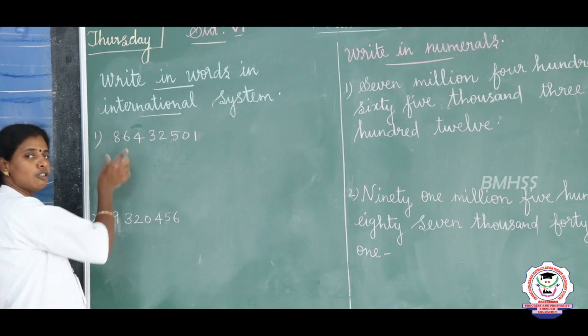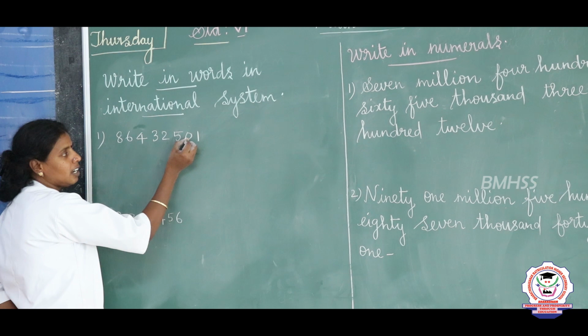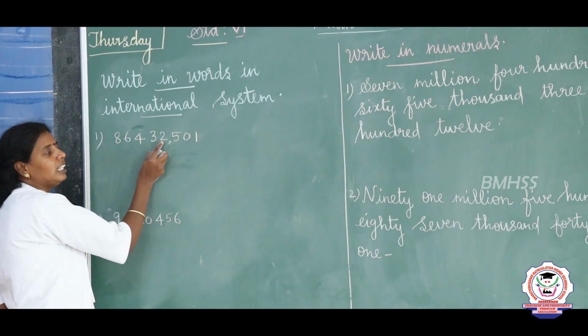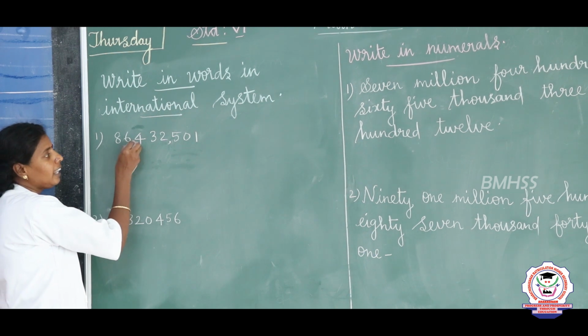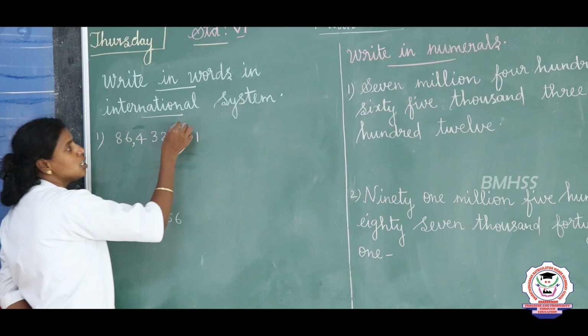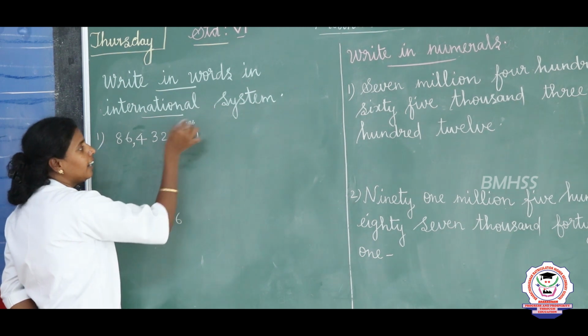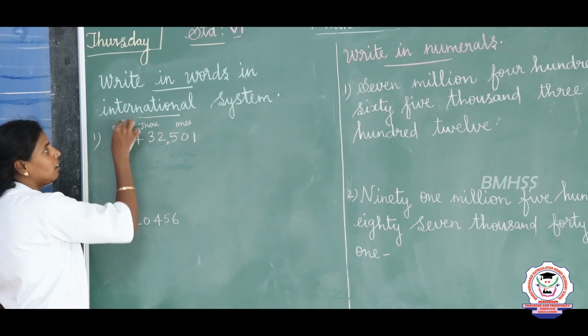The next 3 digits are called the millions period. So first we place commas from ones, tens, 100, place a comma, 1000, 10,000 and 100,000, and then place a comma, then million, 10 million. So this is the ones period, this is the thousands period, and this is the millions period, right?